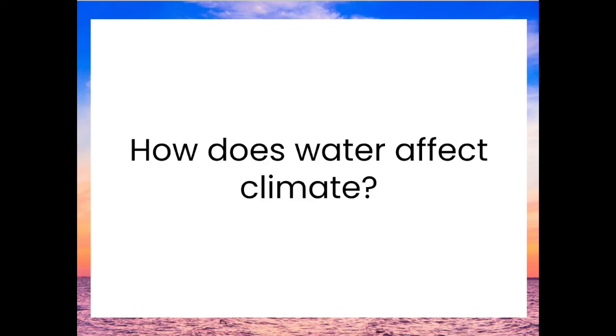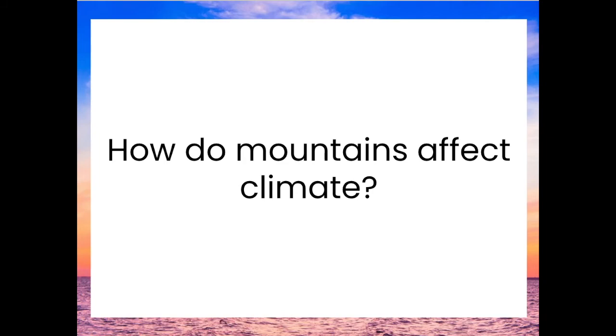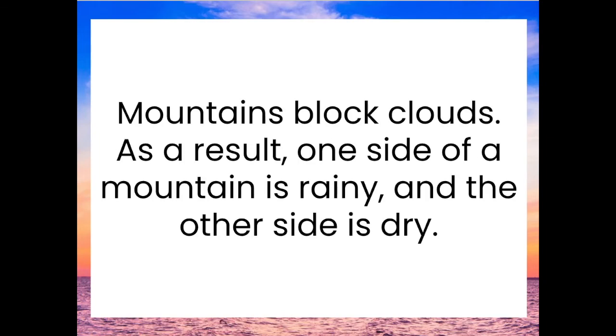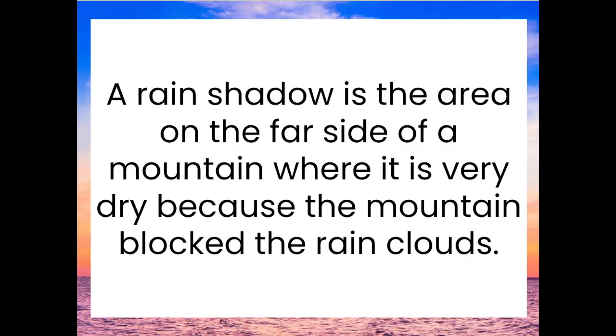How does water affect climate? Water has a high specific heat, which means it takes a lot of energy to warm and cool it. As a result, water keeps the coastal areas more temperate. How do mountains affect climate? Mountains block clouds. As a result, one side of a mountain is rainy and the other side is dry. What is a rain shadow? A rain shadow is the area on the far side of a mountain where it is very dry because the mountain blocked the rain clouds.